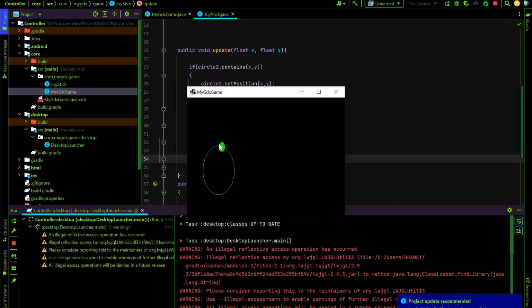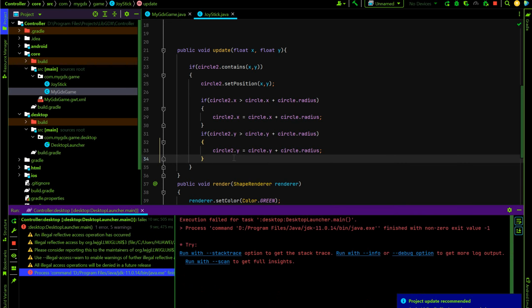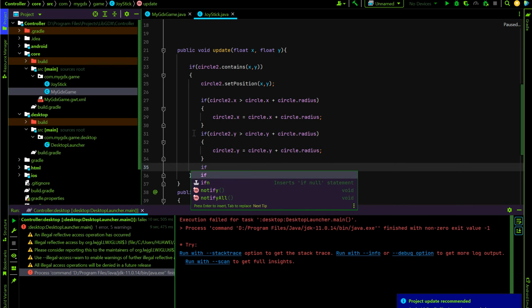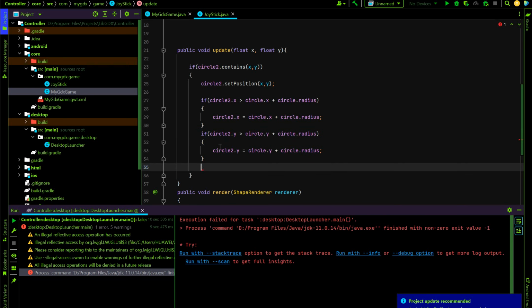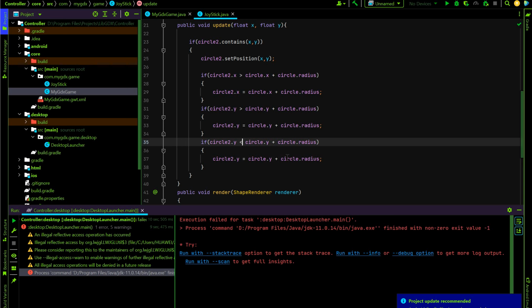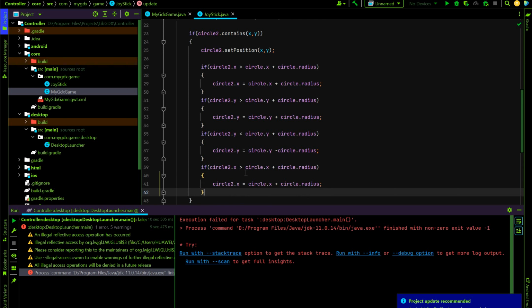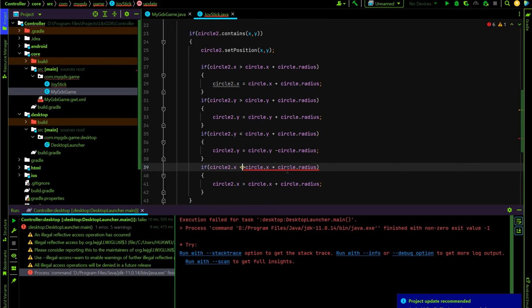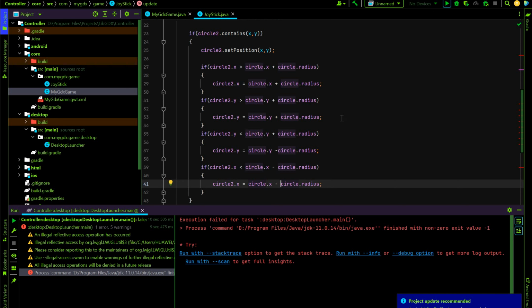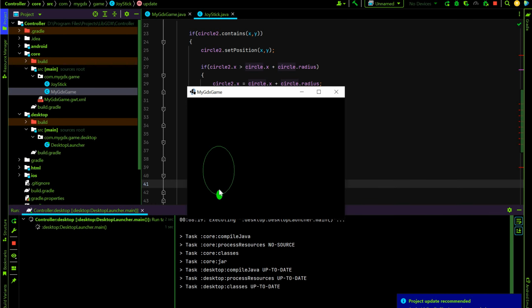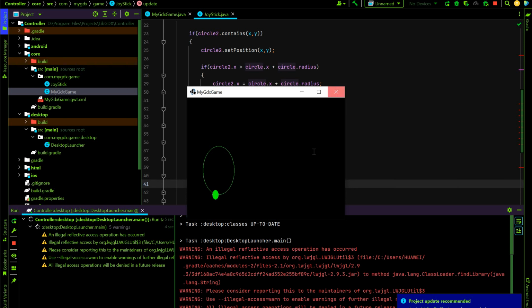Yes, this is not going right. This is not going top, but this will go to left and bottom. So we have to add these same controls. I will copy that. I don't want to write again. Actually, same thing, just change the operator. As you can see, just the same thing, but I'm changing operators. Oh man, what just happened?